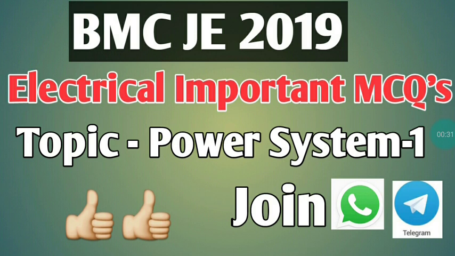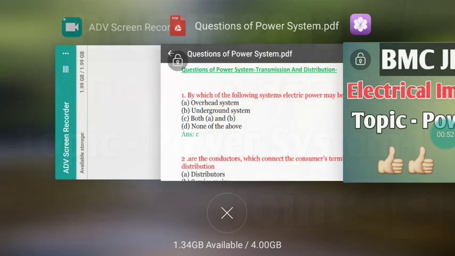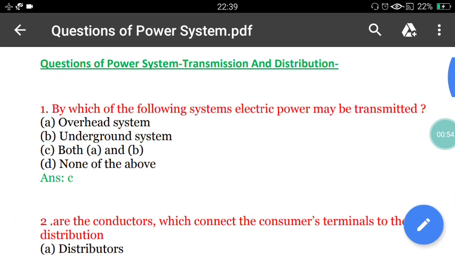So this is the part 1 of that power system, and in the upcoming videos I will cover more MCQs on power system as well as other topics. So mechanical students also can watch this video. It will be useful for you also for BMC JEE 2019 exam. So let's start this video without wasting much time. So starting with the first question.